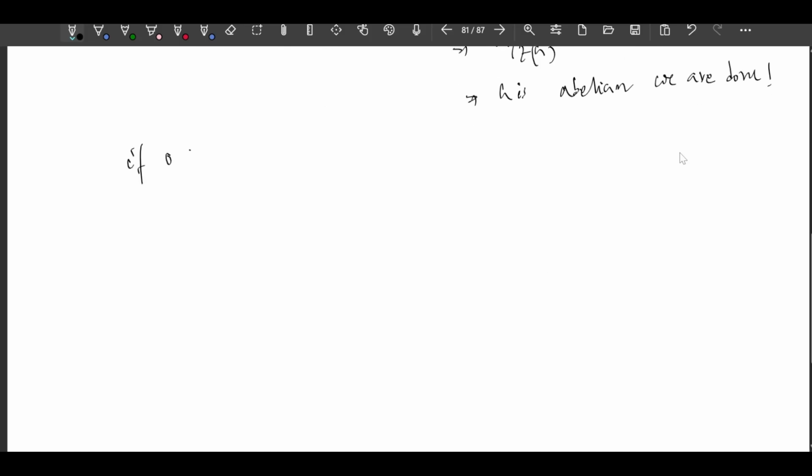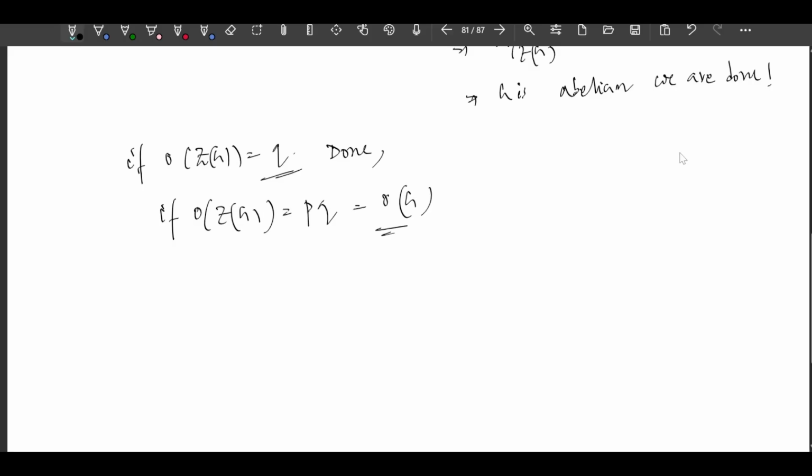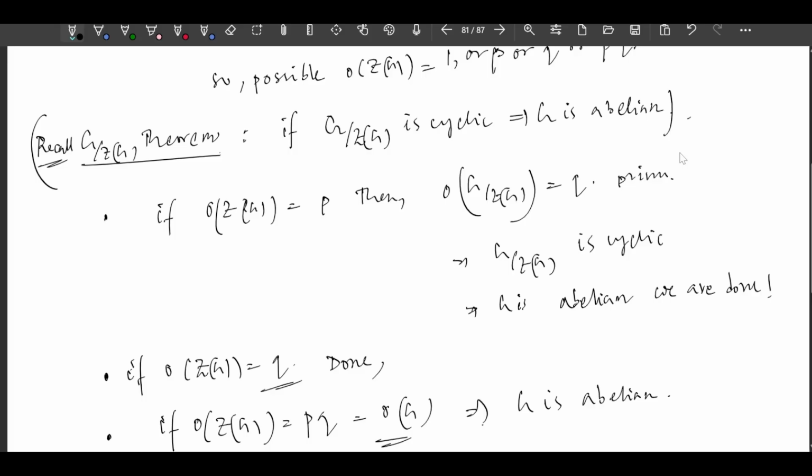If order of ZG is Q, then also we are done. Sorry, if order of ZG is PQ, then what? This is same as order of G, right? This implies ZG is whole G. This implies every element commutes with each other, right? This implies G is abelian automatically. So in all these three cases, we are done.